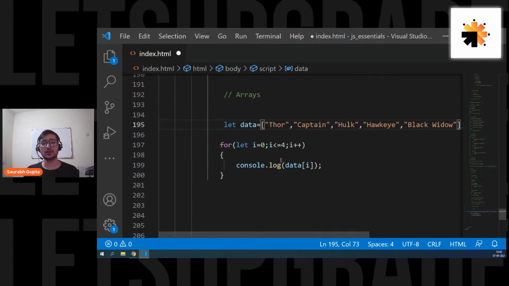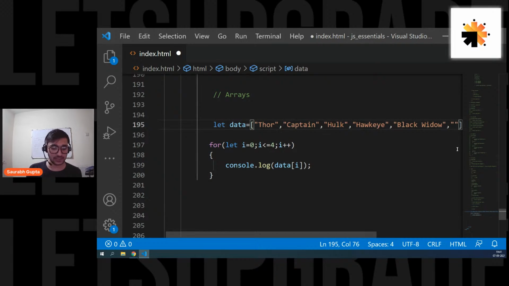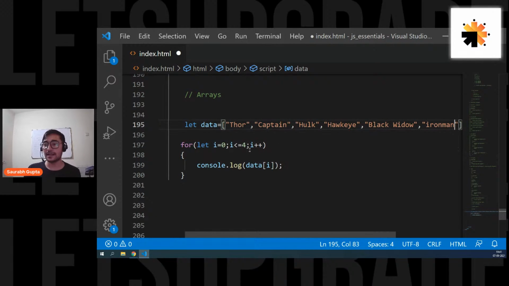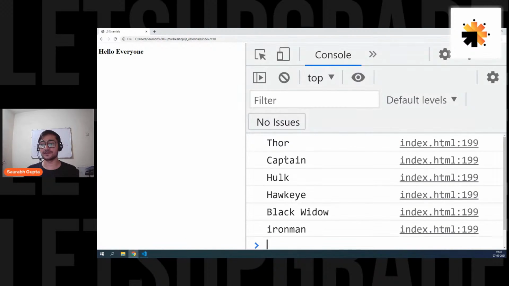It's totally up to me what I want to store in my arrays. Yes, let's also put Iron Man. Let's not leave him, right? The 6 OG Avengers. So let's put Iron Man here. And now my array's size is increased. So let's go till 5 now, because now I have 6 elements. So it will go from 0 till 5. So here we go. Simple. Everything is here, right? All the elements.